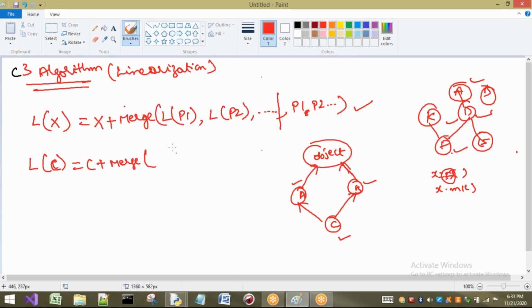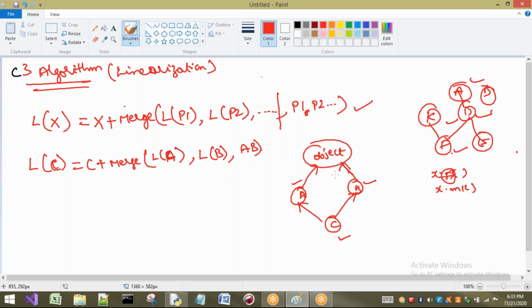P1 is the first parent class, so here I have to write L of A. The next is the second parent class, that is B, L of B. Next comma, are there any superclasses? Not there. Next I can write A, B. So in this way I have to consider.